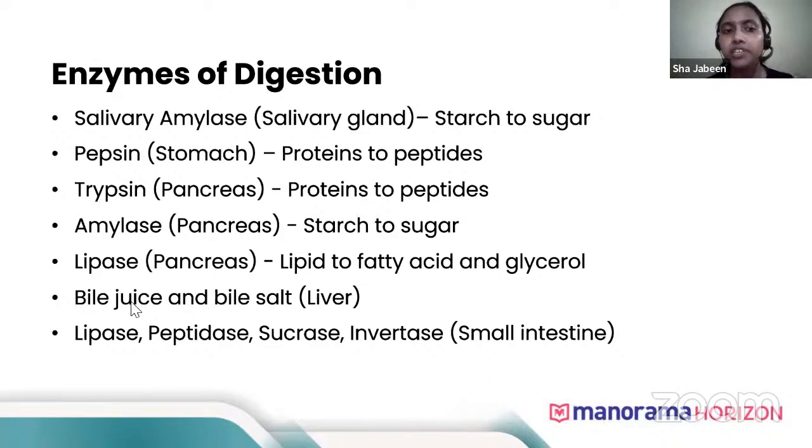Then I told you that the liver secretes bile juice. Bile juice is alkaline in nature. Now, in the stomach, I told you that HCl is secreted. So when the food is in the stomach, the food gets very acidic because of the HCl. Now, when it reaches the duodenum, this bile juice, which is alkaline, neutralizes the food and makes it slightly alkaline. The acidic food coming from the stomach becomes alkaline by mixing with the bile juice.